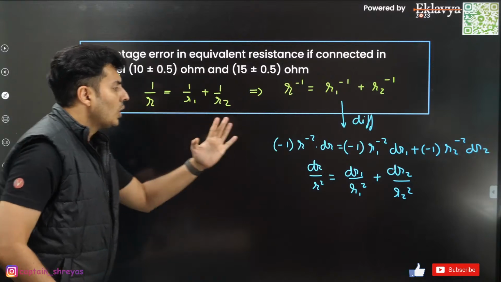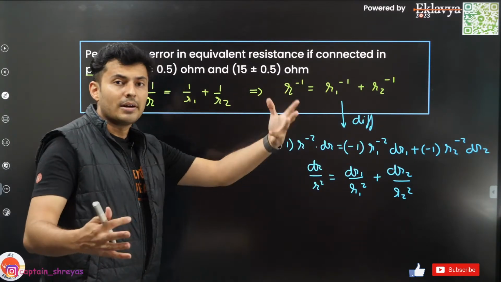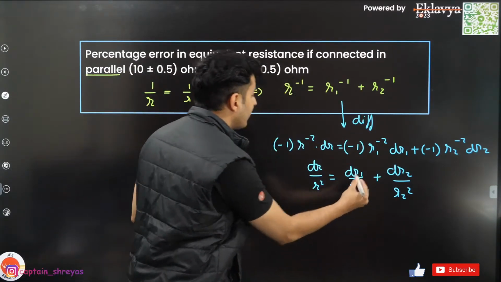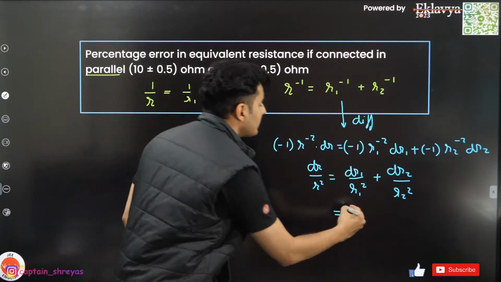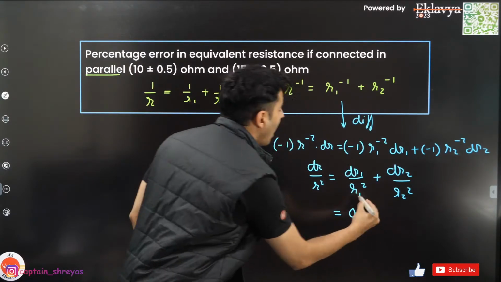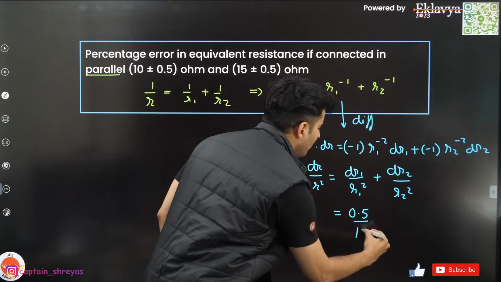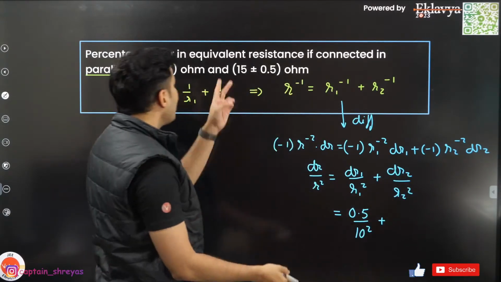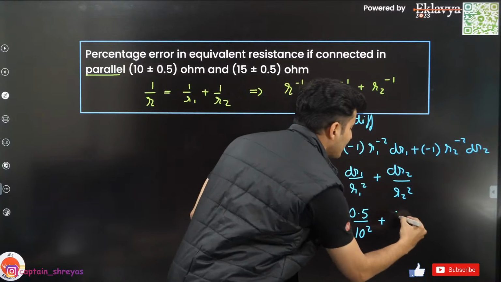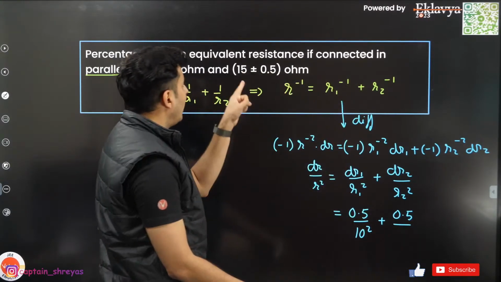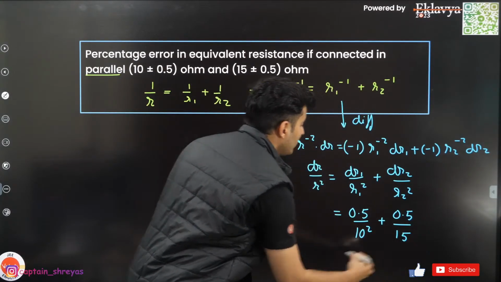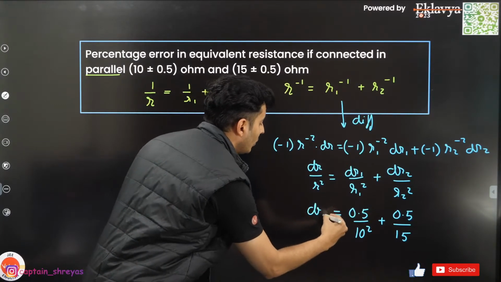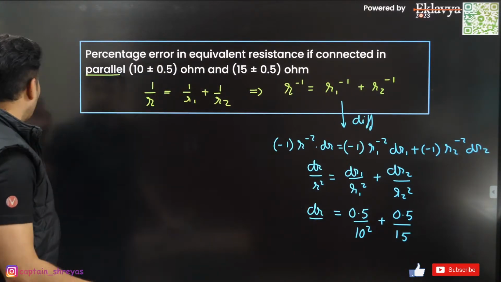Now you might be wondering, what are these numbers over here? Well, dR1 is the error in R1, which is basically 0.5. What is R1? R1 itself is 10, so this will be 10 square. Plus dR2, the error in resistance 2, which is also 0.5. R2 is basically 15. What is dR? I do not know that. What is R? That I can find out. How?